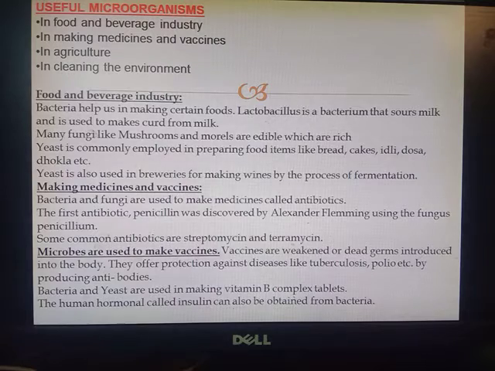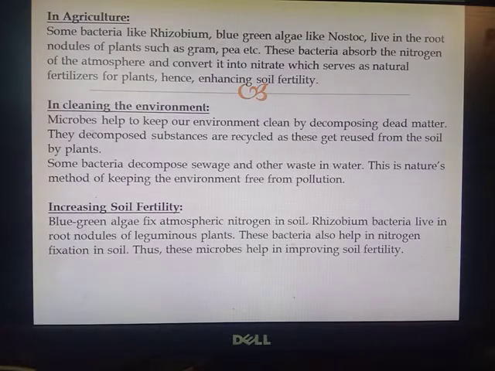by producing antibodies. Bacteria and yeast are used in making vitamin B complex tablets. The human hormone called insulin can also be obtained from bacteria.